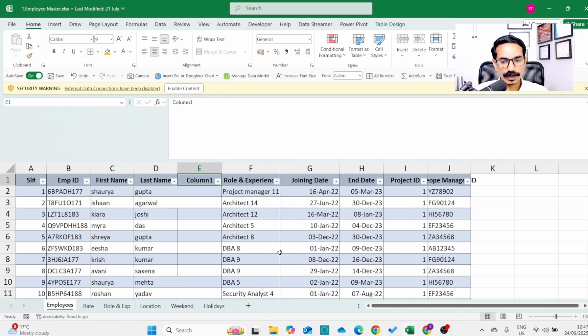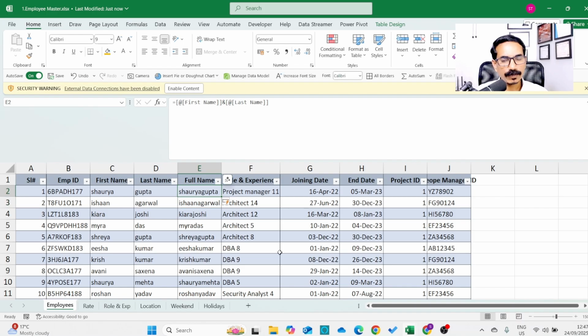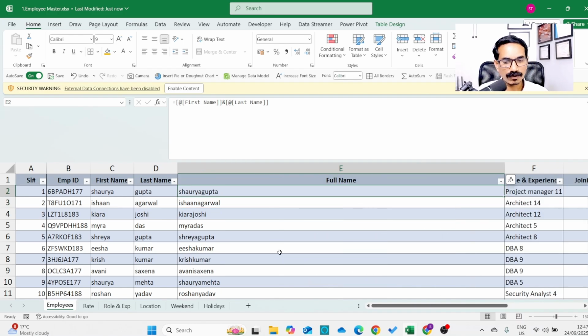You create a full name column, and then you start with an equal sign, because formulas and functions should start with an equal sign. You select the first name, and then you join the first name with an and sign, or an ampersand, and then you select the last name. So we have joined the first name and last name. Now the problem is there is no space between the first name and last name. So how do we insert a space?